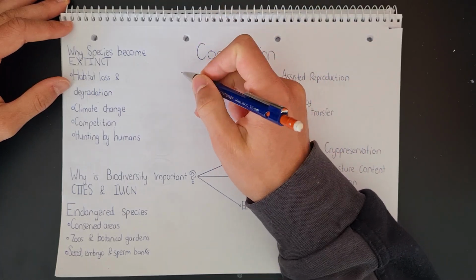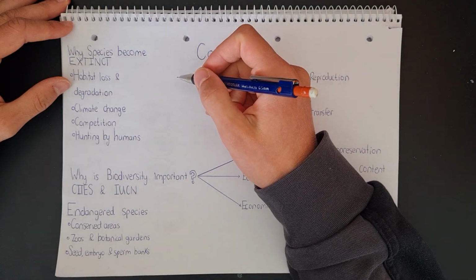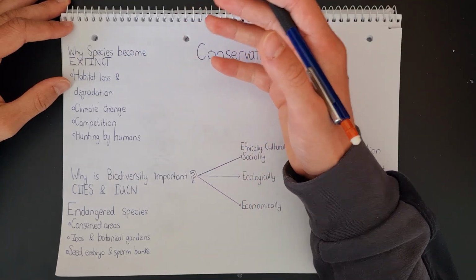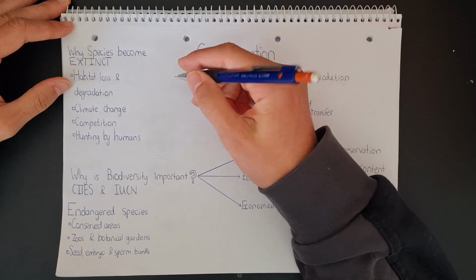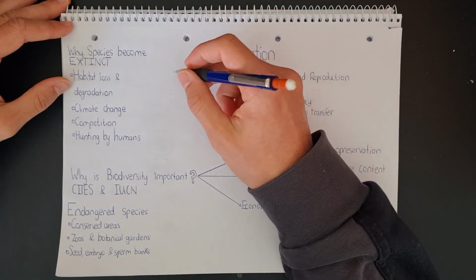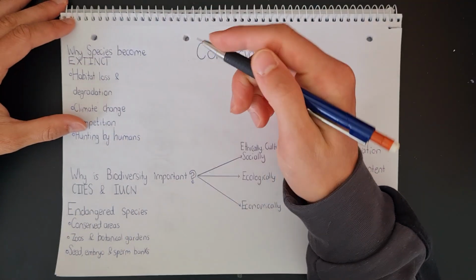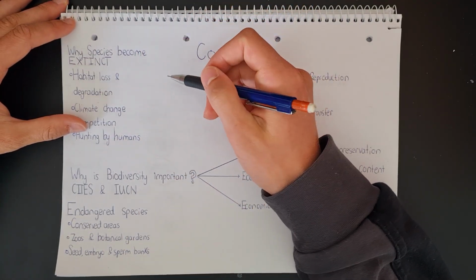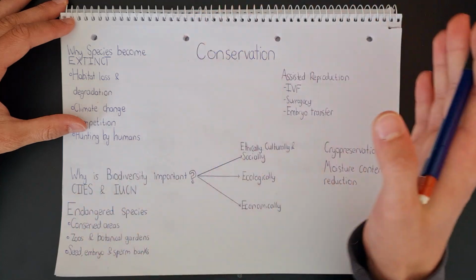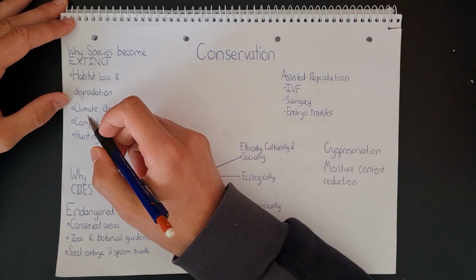So if we have that forest again and we start polluting it with plastic, maybe we put some form of chemical in the forest, and animals from within that forest eat it. Maybe they confuse the plastic with their food source. They can eat the plastic and then they'll die. And that can have a knock-on effect because, as we know, in an ecosystem, everything is tightly knit. It's a tight-knit relationship. So if one species starts dying off because it's eating the plastic, that could result in extinction of that specific species, and possibly it could have a knock-on effect on the next species within the food chain.